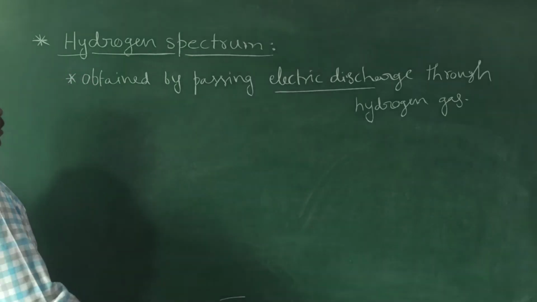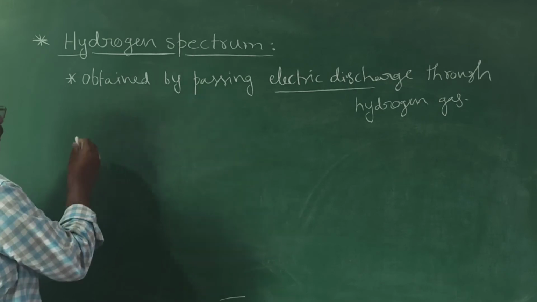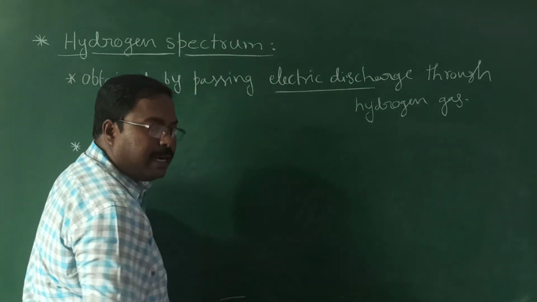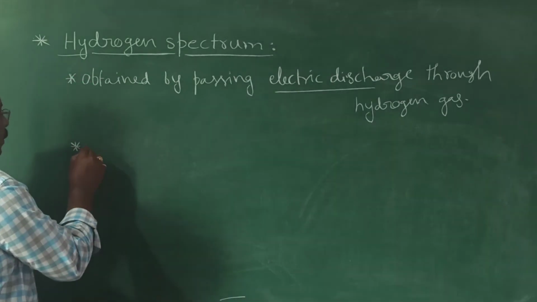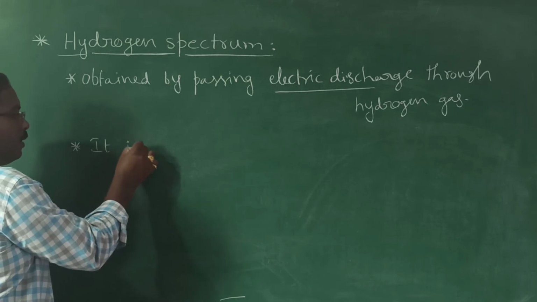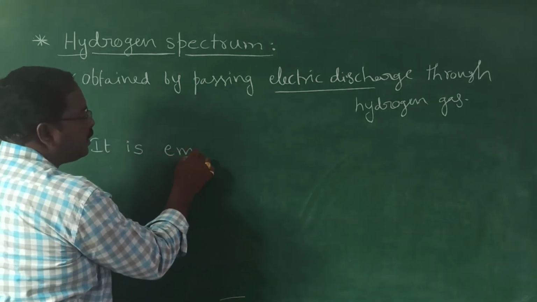Now first, one more important point about hydrogen spectrum. We have written here how we are getting this hydrogen spectrum. Now one important thing: hydrogen spectrum is an emission spectrum.